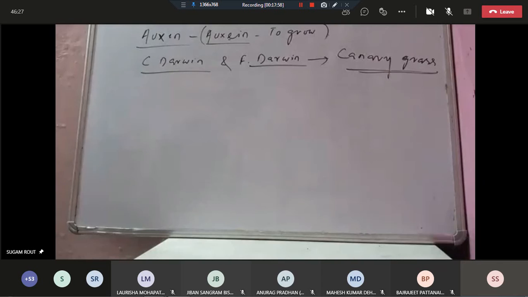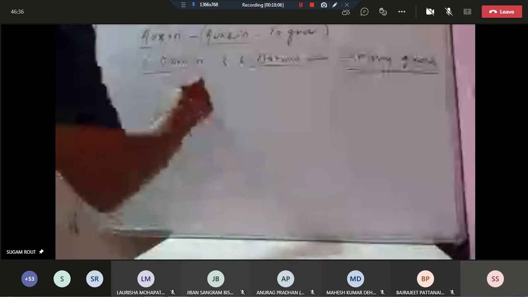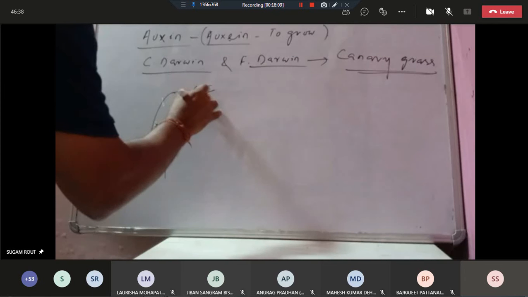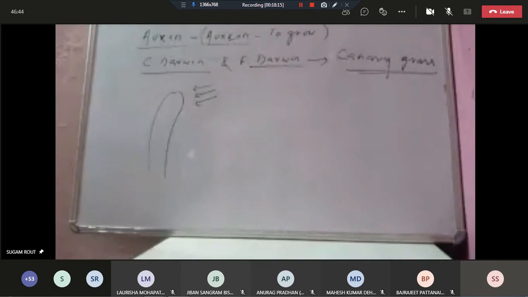Canary grass. They observed that the coleoptile of canary grass... you see here the coleoptile. What is the coleoptile? The coleoptile is the covering of the shoot apex. The shoot apex is covered by the coleoptile.